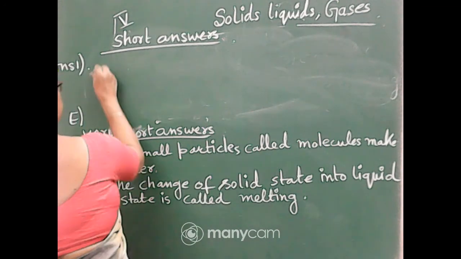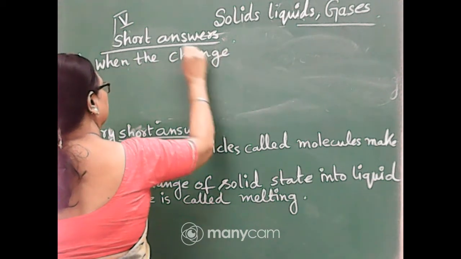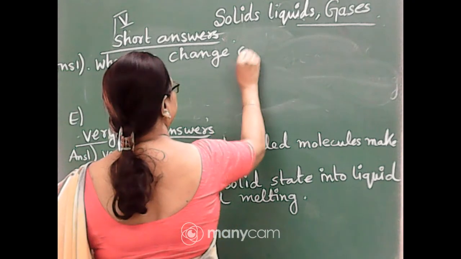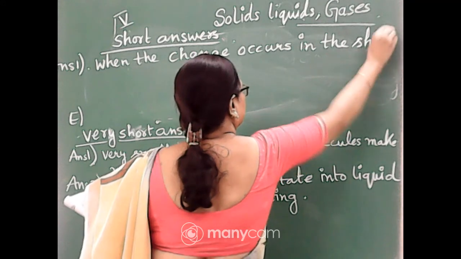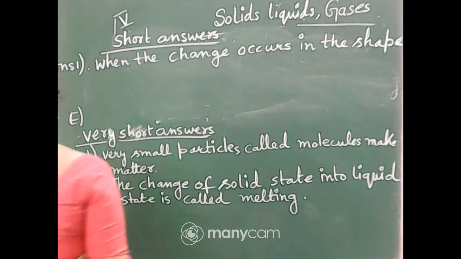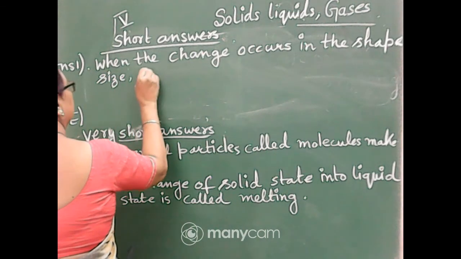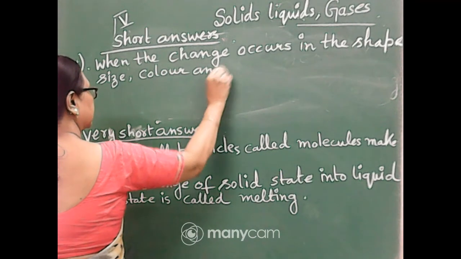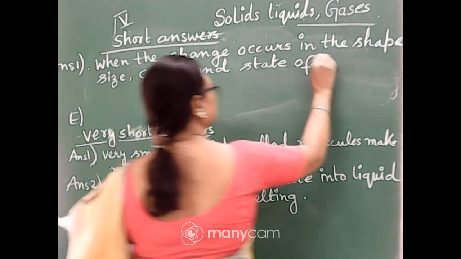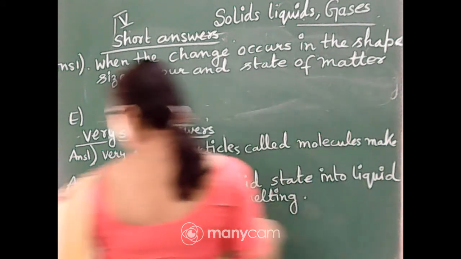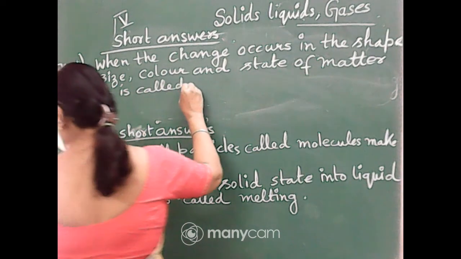Write down: when the change occurs in the shape, size, color, and state of matter, it is called physical change.